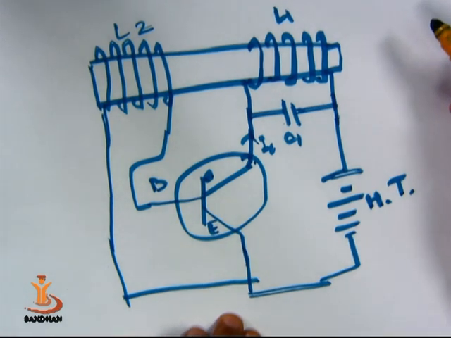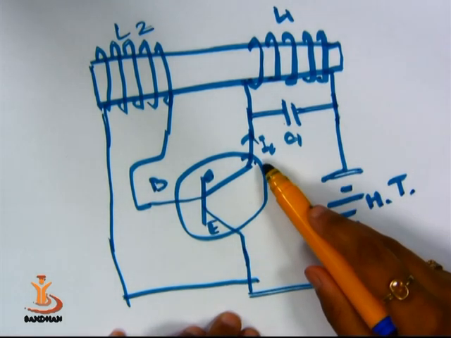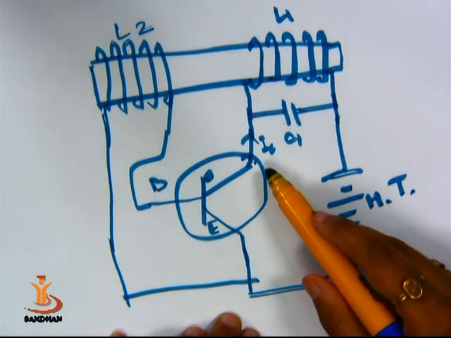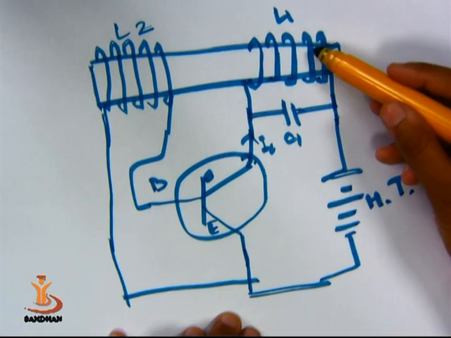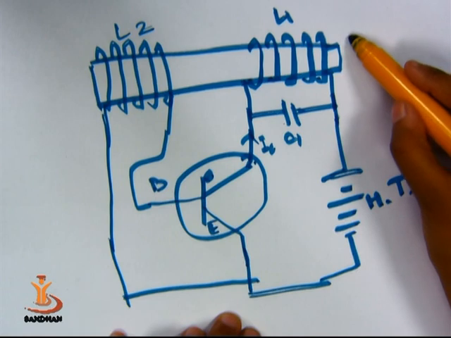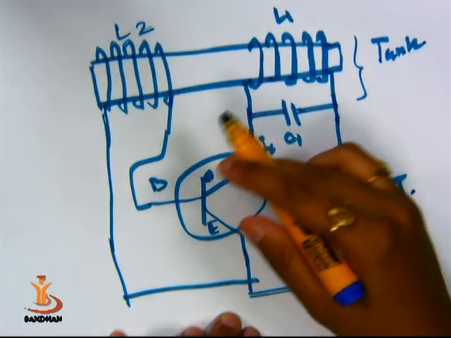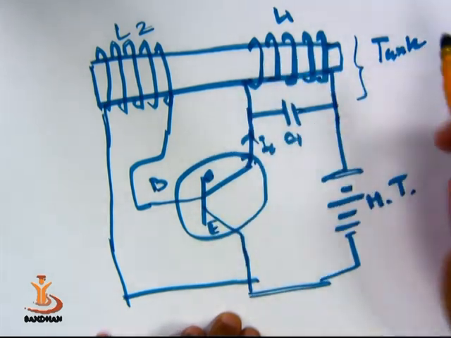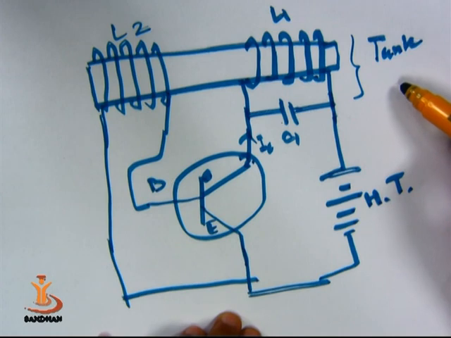Now we will go for the working of this particular circuit. When the high tension battery is switched on, the collector current IC is the output of the transistor, and it will go through the LC circuit, and this will act as a tank circuit of the whole circuit. This is also a feedback loop, a positive feedback loop, but this particular L1C1 is acting as a tank circuit.